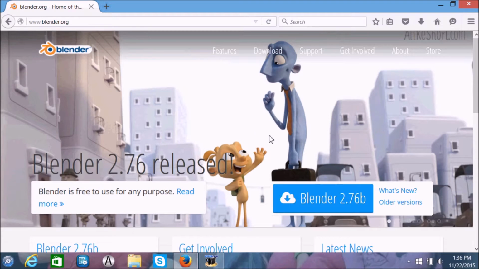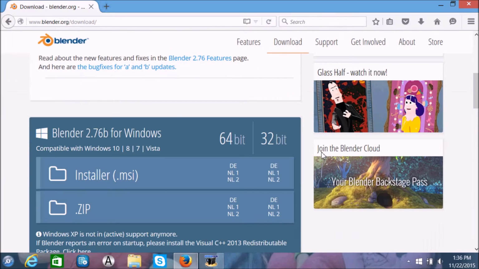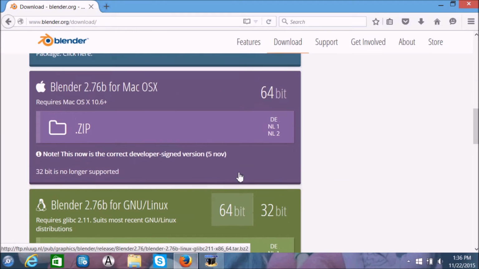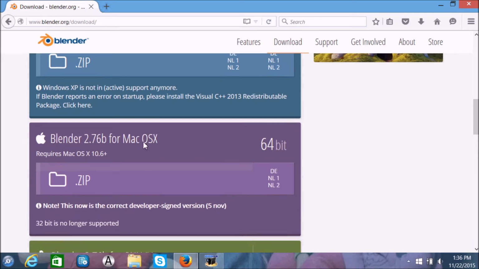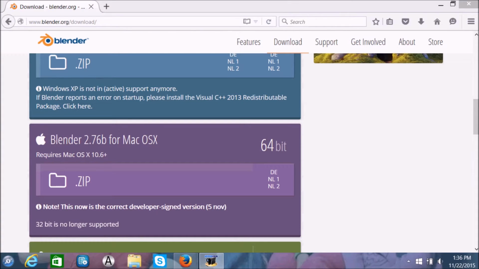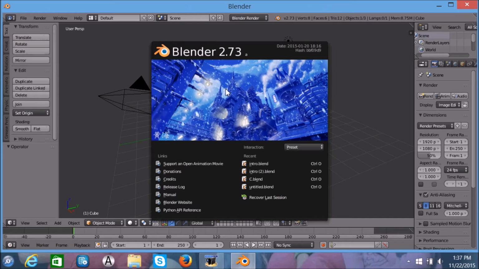This page will come up, and then you're going to download Blender by clicking this, and then get the installer for Windows, or if you have Mac, use this. Once you have Blender, an installation thing will open up. Just make sure you do the installation right, and then Blender will appear on your desktop. It will look like this. Open it up.